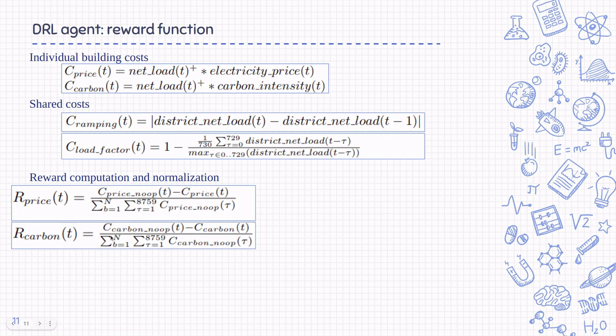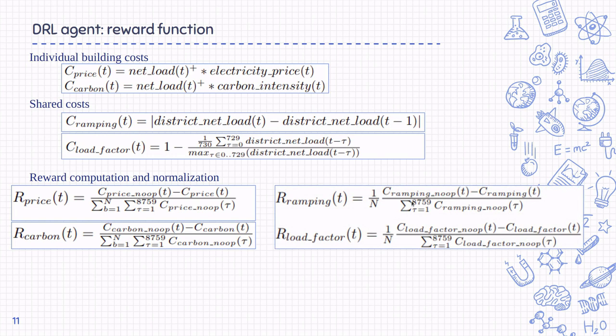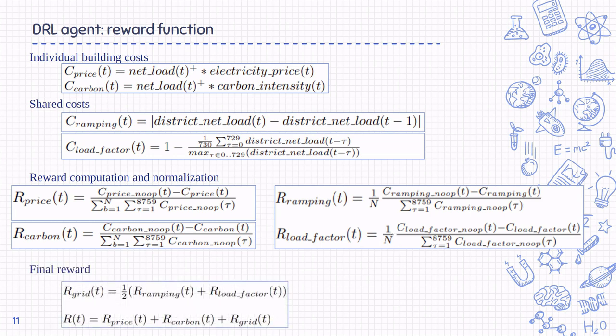So the carbon reward takes the same shape, and ramping and load factor rewards are very similar, except that they are also divided by 1 over n. The reason is that each building is responsible for 1 over n of the cost savings. Finally, we do a weighted average of these rewards, and the weights assigned to each component are exactly the same as in the competition objective function.